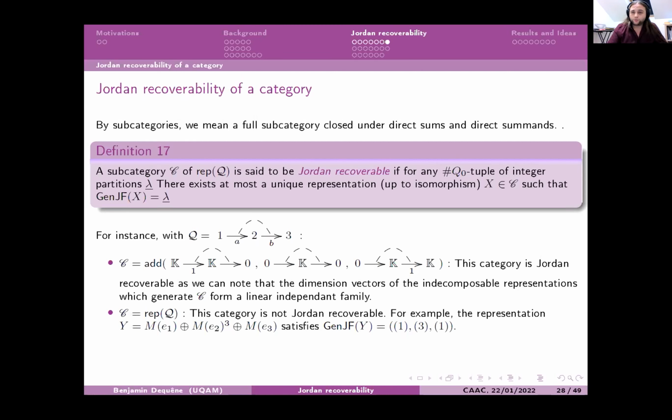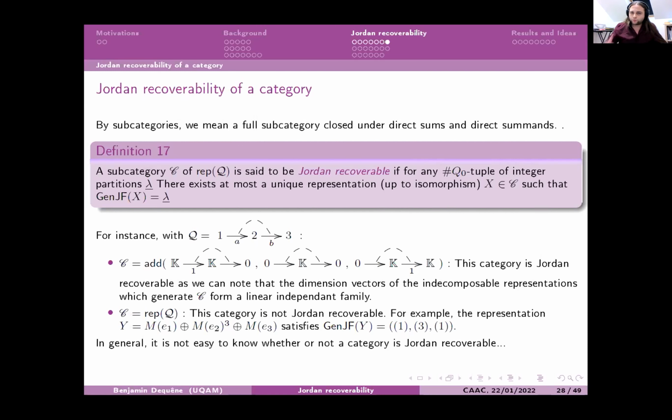But the category of all the representations of the quiver, in general, is not Jordan recoverable. And here is just an example with simples. When I wrote ME1, it's the simple at 1, the simple at 2 three times, and then the simple at 3 one time. You will get the same generic Jordan form data as X. So this is not Jordan recoverable.